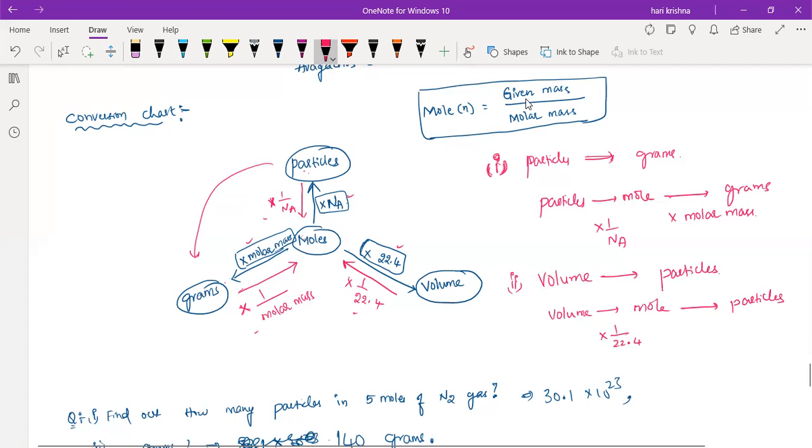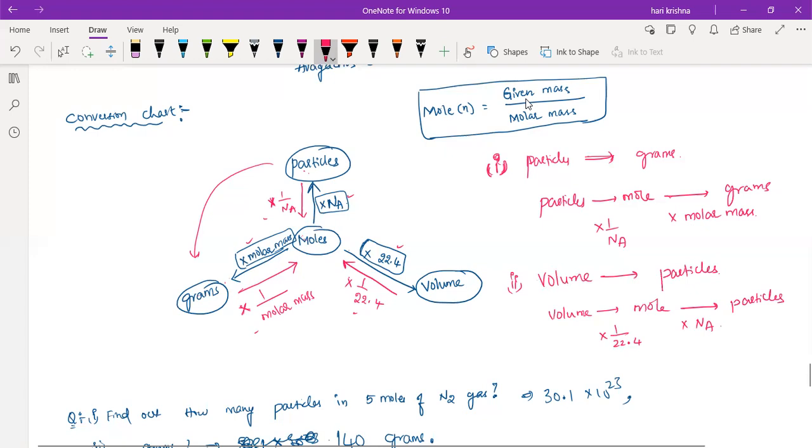From mole to particles, multiply by Avogadro's number. Then gram to particles, what is the conversion factor? First, we should divide with the molar mass, then we will multiply with Avogadro's number.